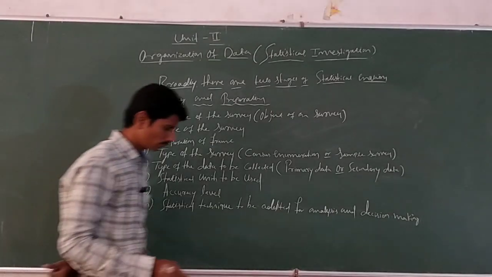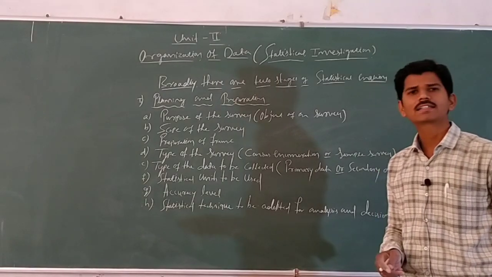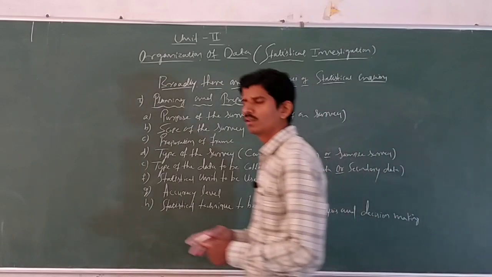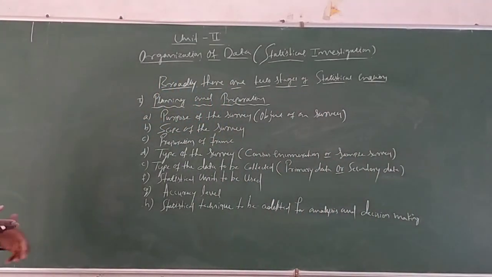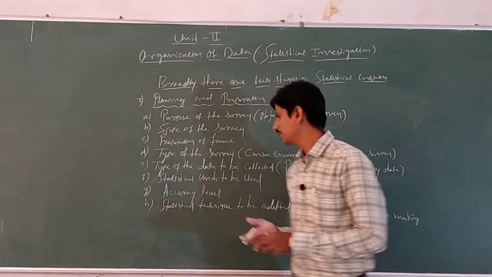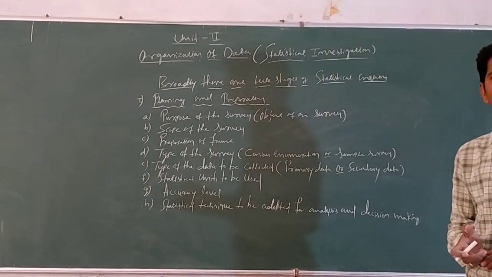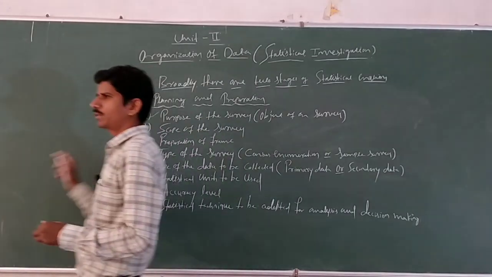Okay, here for the planning and preparation stage, there are totally 8 stages. The first is purpose of the survey, second is scope of the survey, third is preparation of frame, fourth is type of the survey, fifth is type of the data to be collected, sixth is statistical units to be used, seventh is accuracy level, and eighth is statistical technique to be adopted for analysis and decision making. Here the first stage is purpose of the survey.